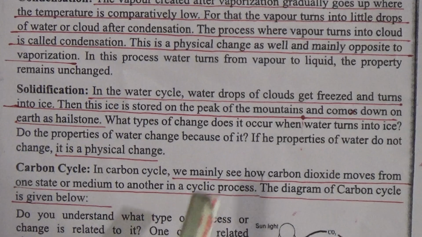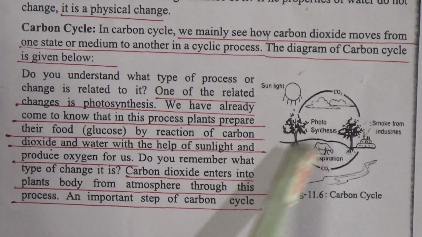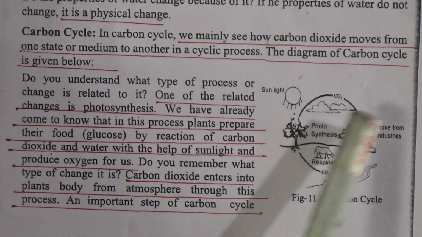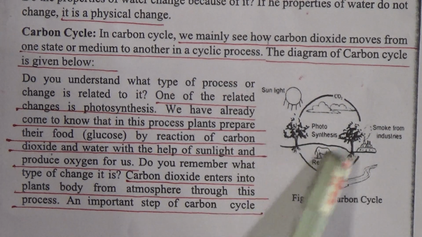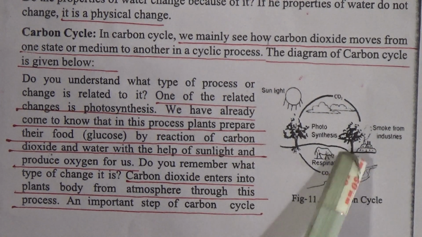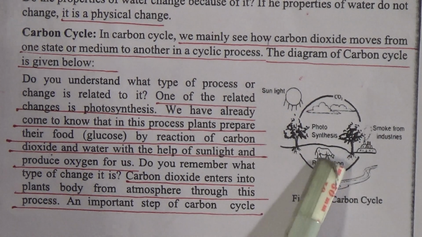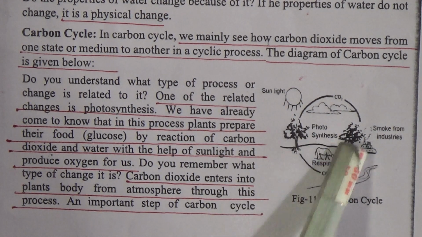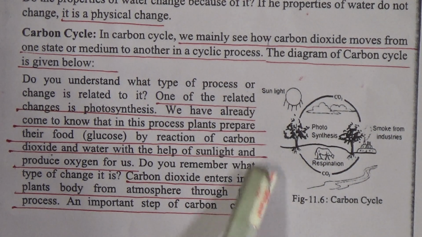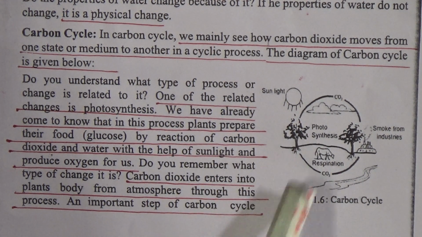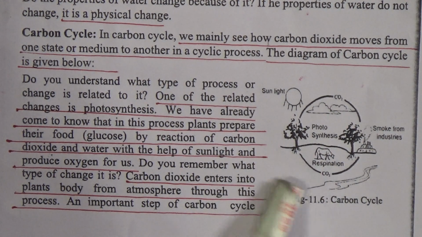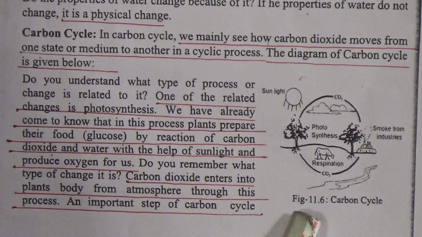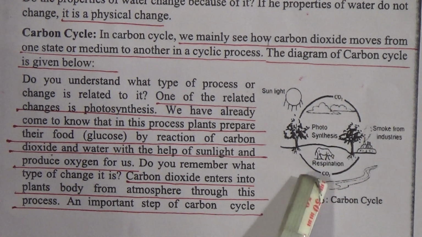Now the carbon cycle. In the carbon cycle, my dear students, follow this figure. We can see how carbon dioxide moves from one state or medium to another in a cyclic process, and the diagram of the carbon cycle is given here. One of the related changes is photosynthesis, and we have already come to know that in this process, plants prepare their food, that is glucose, by the reaction of carbon dioxide and water with the help of sunlight and chlorophyll, and produce oxygen.